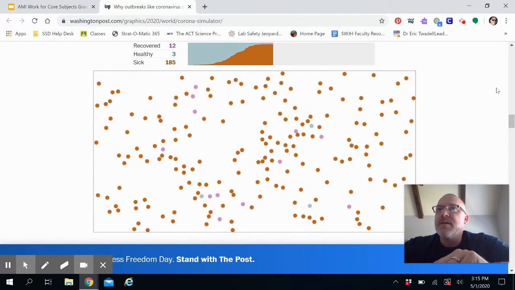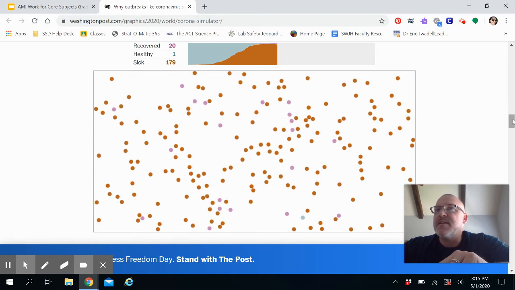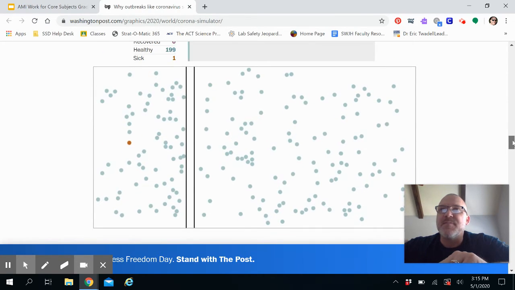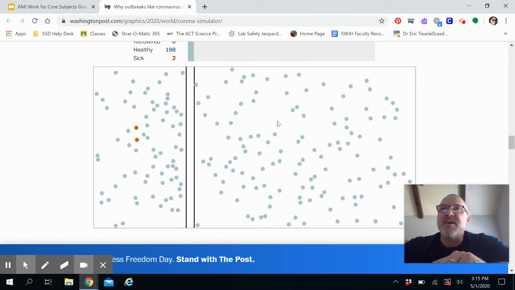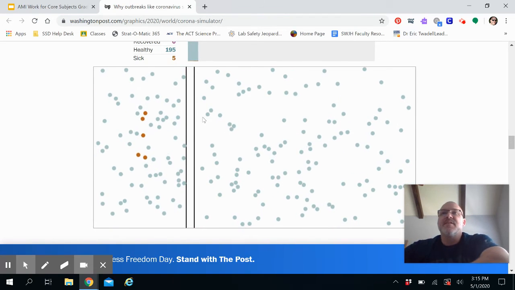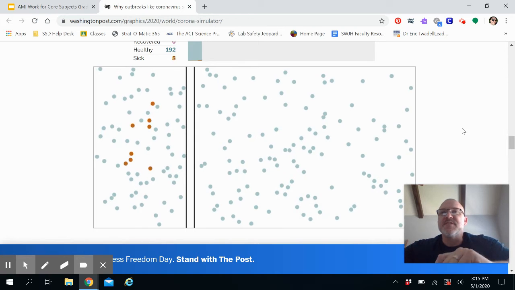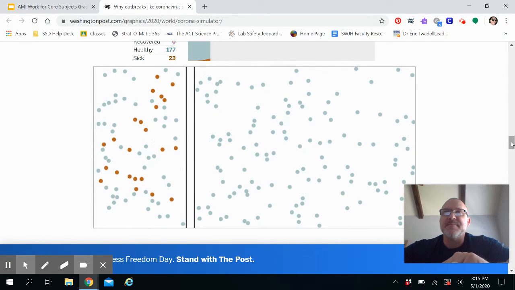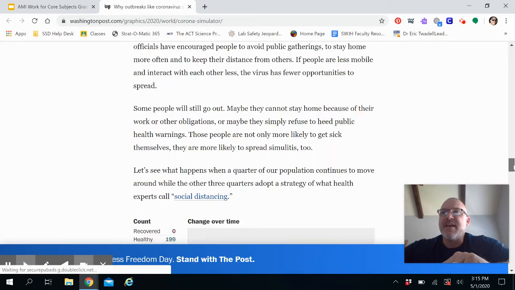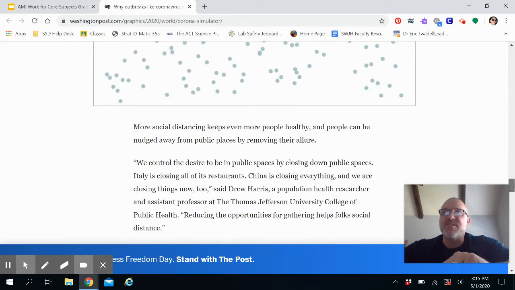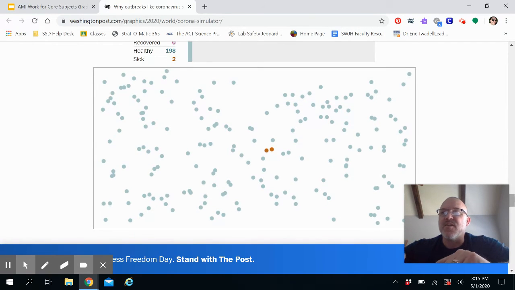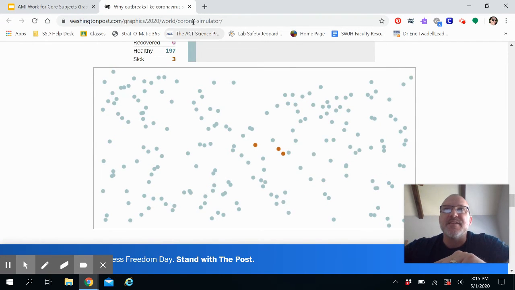Okay. And then you can keep reading down, and this shows a slightly different simulation based on social distancing. It slows the process down a little bit, and they have several good graphs here that you can simulate and play with. So I encourage you to do that and investigate this pandemic.